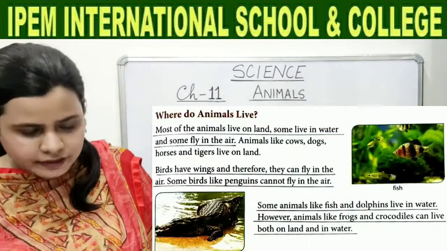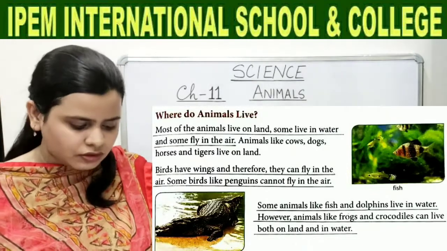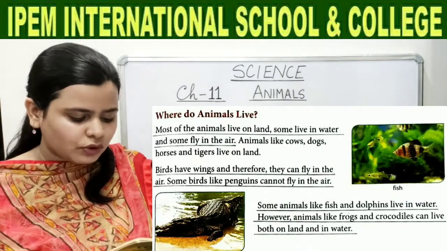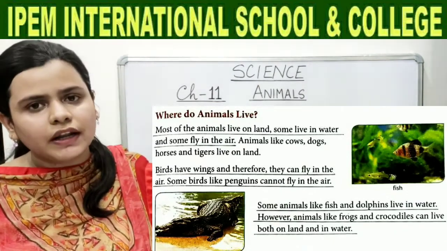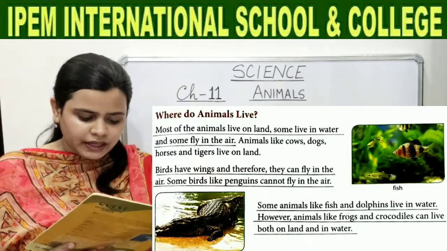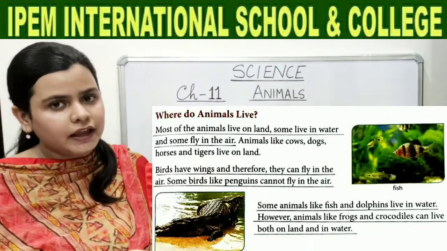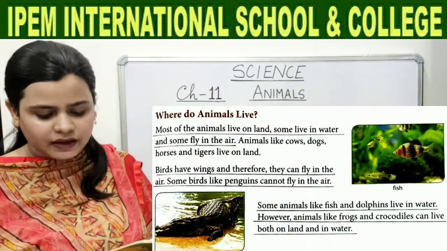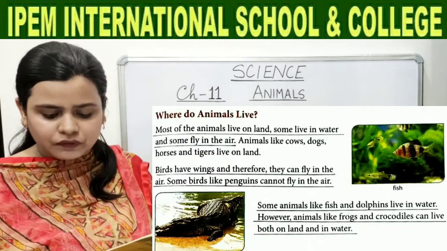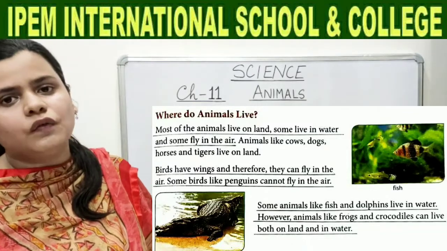Where do animals live? Most of the animals live on land, some live in water and some fly in the air. Animals like cows, dogs, horses and tigers live on land. Birds have wings and therefore they can fly in the air. Some birds like penguins cannot fly in the air. Some animals like fish and dolphins live in water. However, animals like frogs and crocodiles can live both on land and in water.